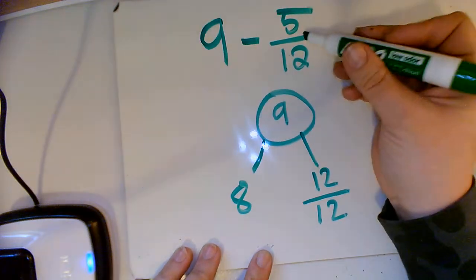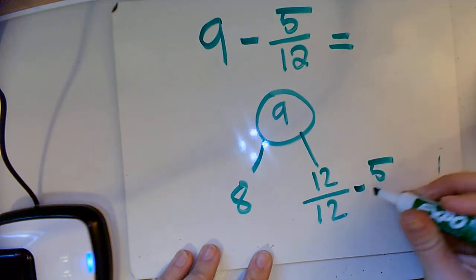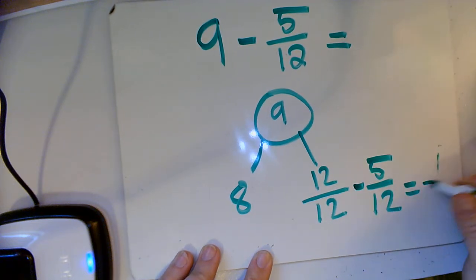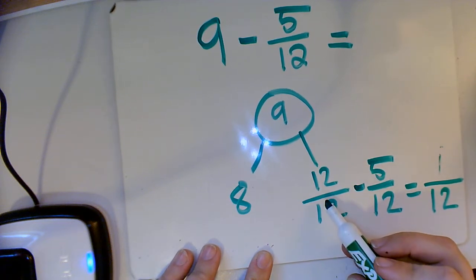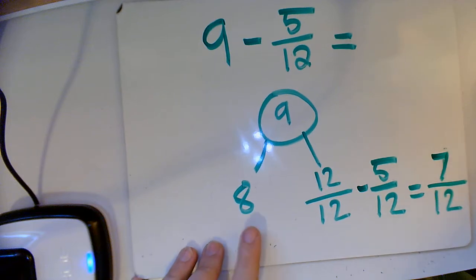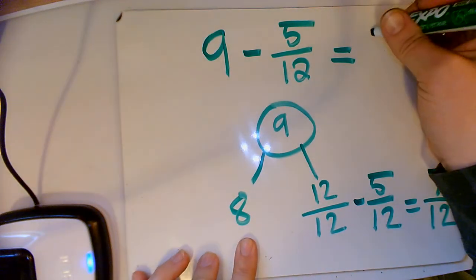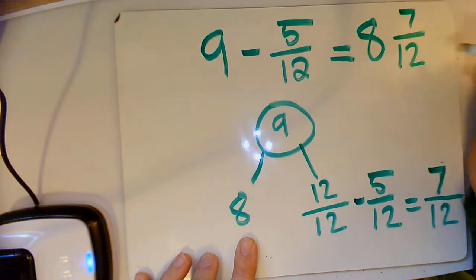Okay, so now I can subtract my fractional part from my fraction. 12, my denominator stays the same. Okay, stays as 12. 12 minus 5 leaves us with 7. And I still have that 8 over here. So my final answer is going to be 8 and 7/12.